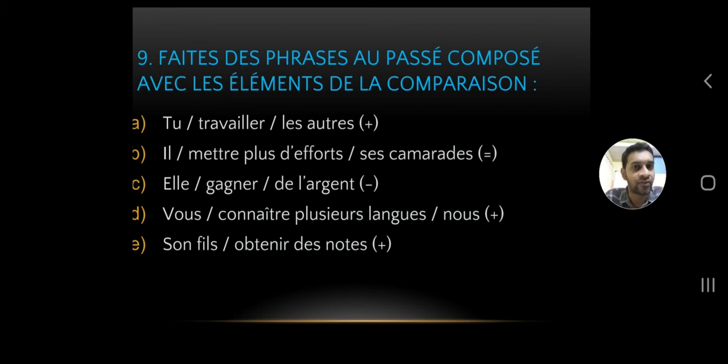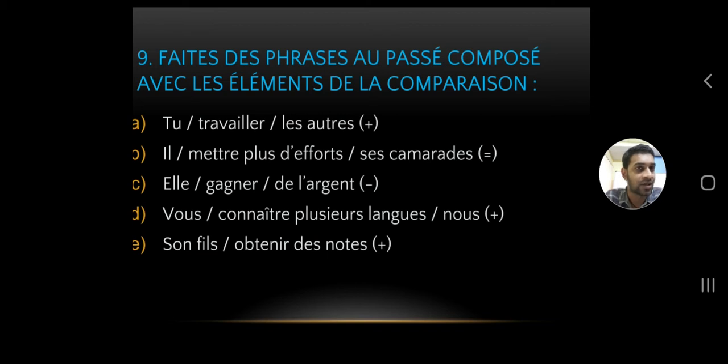So first we'll see the verbs which are given. The first sentence, the verb travailler is given. The second sentence, mettre. Third sentence, gagner. The fourth, connaître. The fifth, obtenir. So you've got to conjugate these verbs in passé composé first. Then you've got to do the comparison, and you can see at the end of each sentence, you've got an indication, a sign.